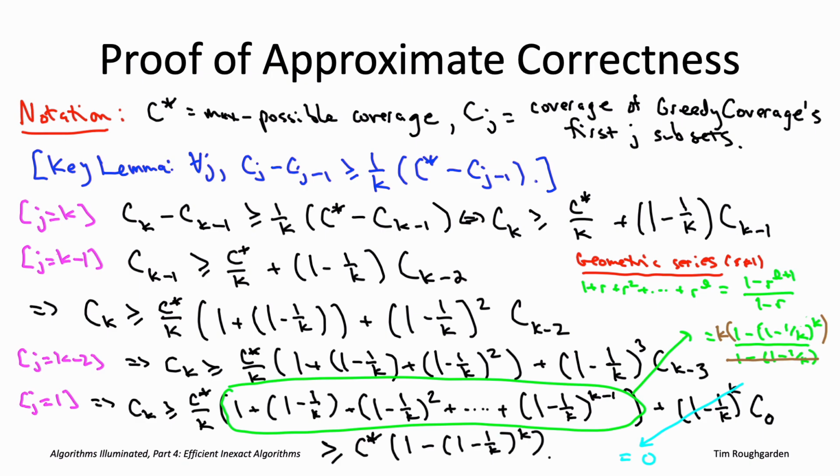So that concludes the proof of the approximate correctness guarantee of this fast greedy heuristic for the maximum coverage problem. Indeed, this shows that the family of examples that were suggested by that quiz, they actually are the worst possible examples. No matter what your budget K is, you're guaranteed to get at least a 1 minus quantity 1 minus 1 over K raised to the K fraction of the maximum possible coverage. And again, that means you get at least 75% of the maximum coverage if K equals 2, 70.4% for K equals 3, and no matter how big K is, you're getting at least a 1 minus 1 over e, also known as roughly 63.2 fraction.